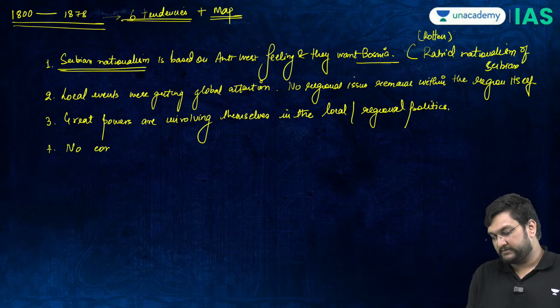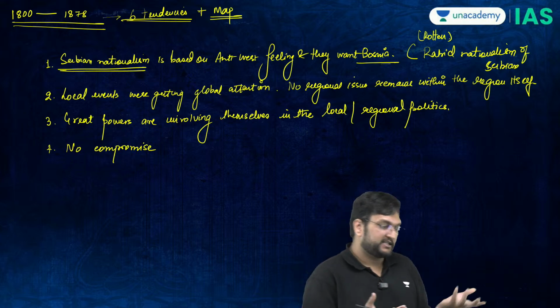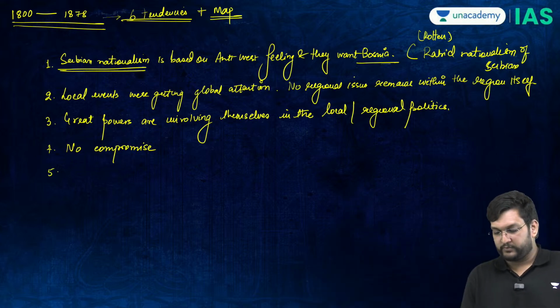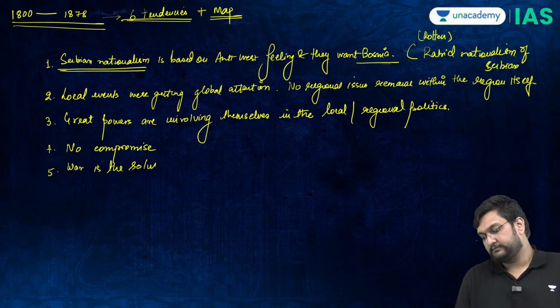Fourth is no compromise, which is nobody wants to compromise. And this brings us to the fifth, which is war is the solution for everything.